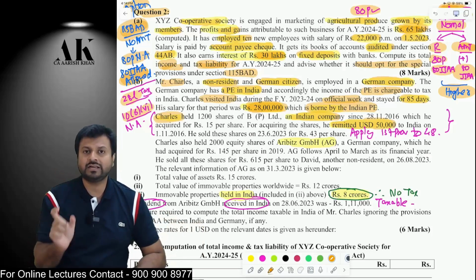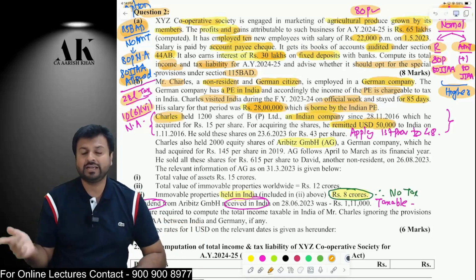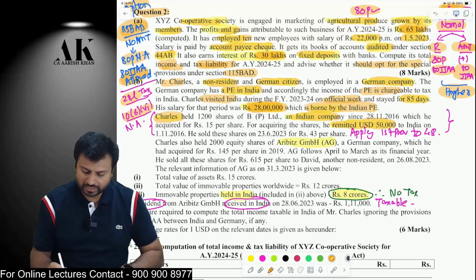And then whatever long-term or short-term capital gains will come, that will be reconverted into INR as per TTBR on the date of sale. This is how we are going to calculate in this particular case.